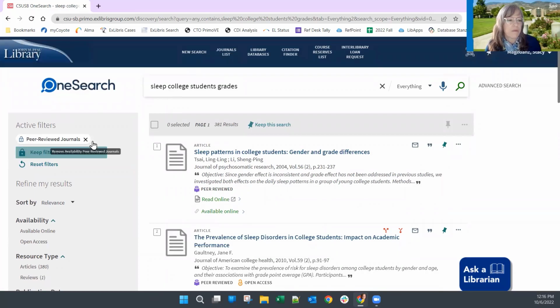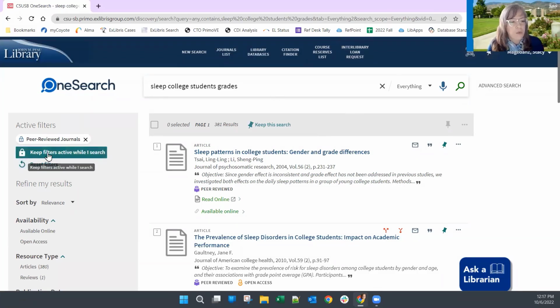One thing I need to do before I do that: here I have this filter that says peer-reviewed journals. Now, OneSearch is a little bit unique in that every time you do a search, it's going to reset the filters because it's got so many different kinds of material.